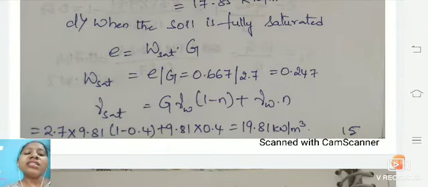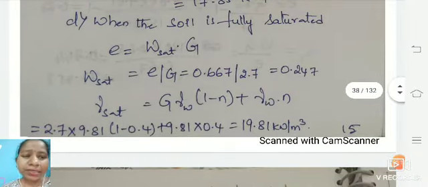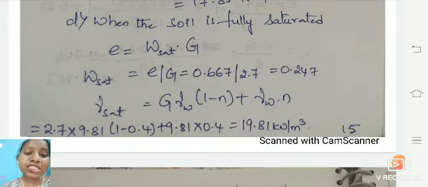G is 2.7, which is already given in the question, gamma w is 9.81, and n is the porosity given in the question, plus 9.81, assuming that the final solution of this is 9.81 kilonewton per meter cube.